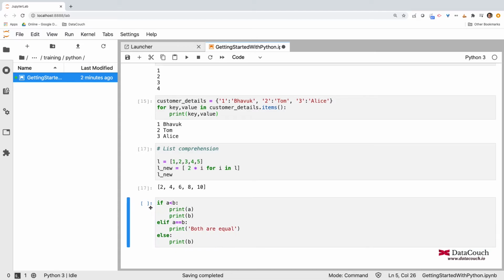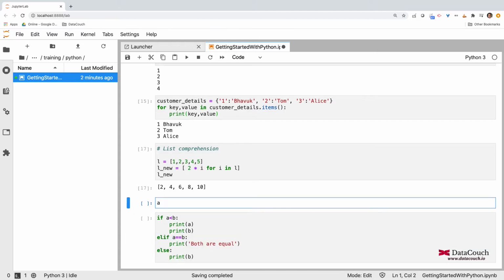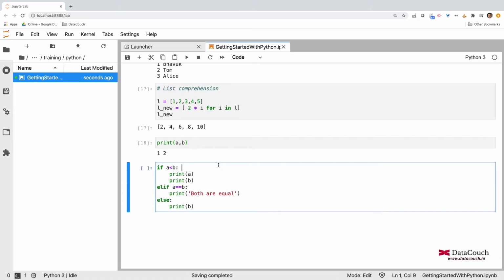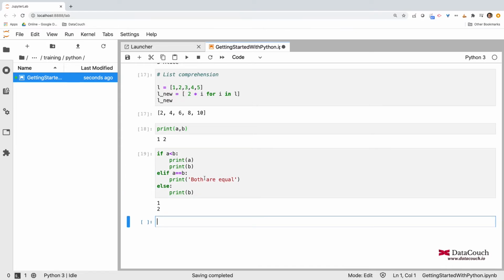Okay, so now before we do anything, I just want to show you what is the value of A and what is the value of B. So I'm just printing A comma B, and I have 1 and 2. So right now A and B have these values. So let's run it. It is right now showing me 1 and 2.